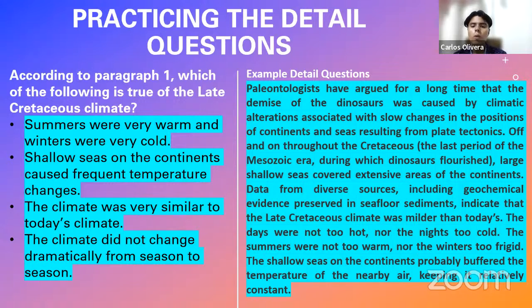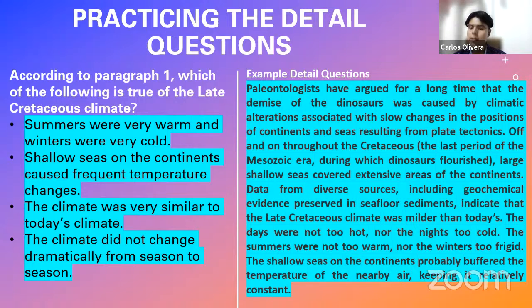It says, paleontologists have argued for a long time that the demise of dinosaurs was caused by climatic alterations associated with the slow changes in the positions of continents and seas, resulting from plate tectonics. Throughout the Cretaceous, the last period of the Mesozoic era, during which dinosaurs flourished, large shallow seas covered extensive areas of the continents.